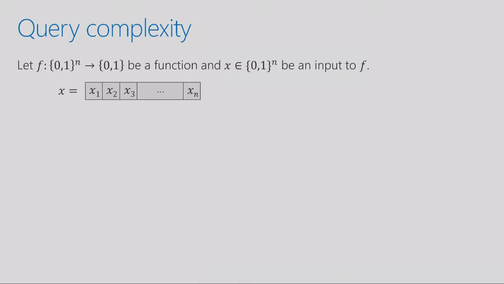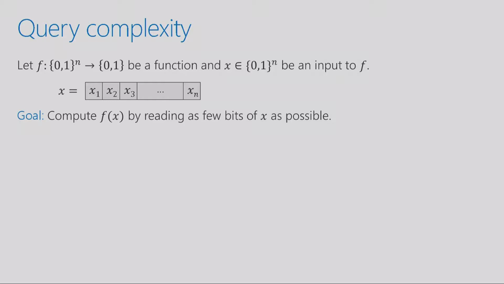And the game in the model of query complexity is that you don't have access to this input string. The input string is known to somebody else, and you get charged for every bit of the input string that you read. So every time you want to know an input bit, like you want to know what is the value of x3, you have to go and, let's say, open a box and read what x3 is. And every time you do this, you get charged 1 unit cost. So the cost model is how many bits of the input you read. And the goal in all of these query complexity models is to compute the function by reading as few bits of x as possible. So we want to compute f of x. Recall that f is known, but x is not known to you, and the bits xi are the things that you're being charged for reading.